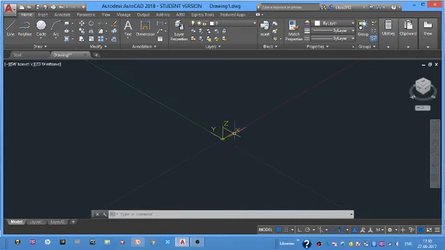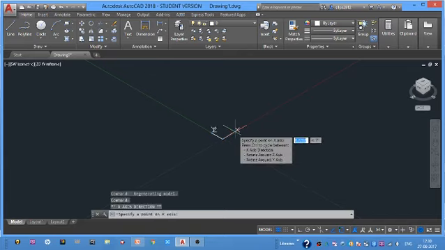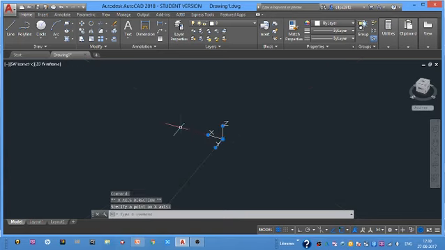So if I want to change the axis here, so just click on the axis symbols and you will be getting those blue colored points, something like grips. So just by clicking on those things, we can change the axis here. So according to that, the cube also will be adjusted there. So by adjusting the axis, we can orient the figures according to our wish.